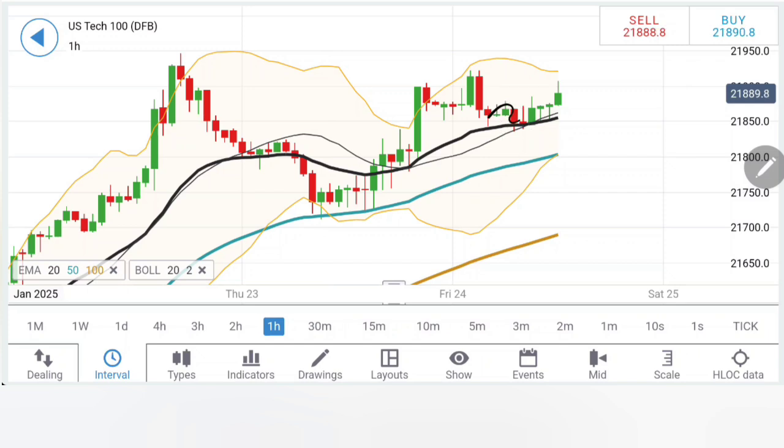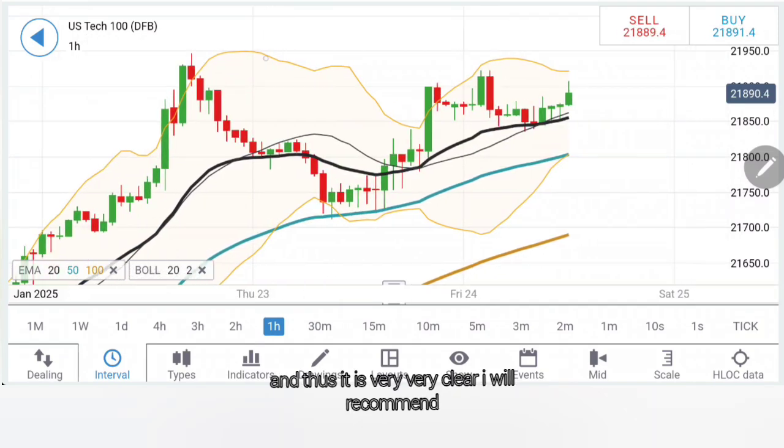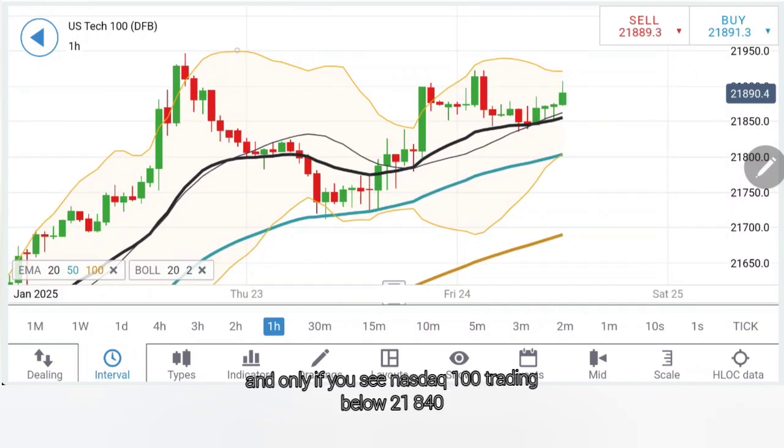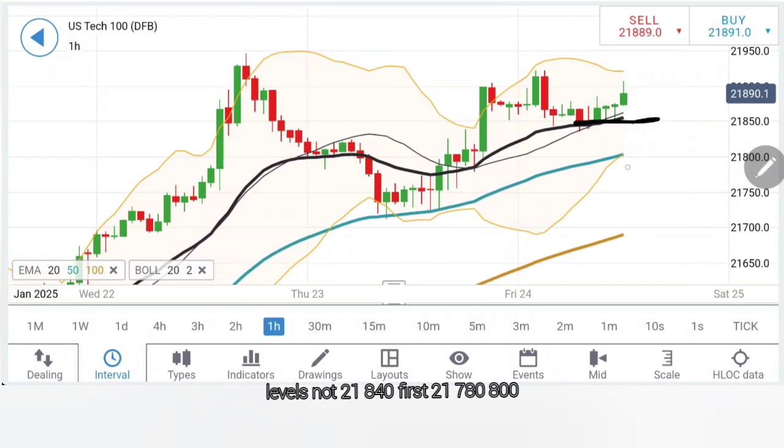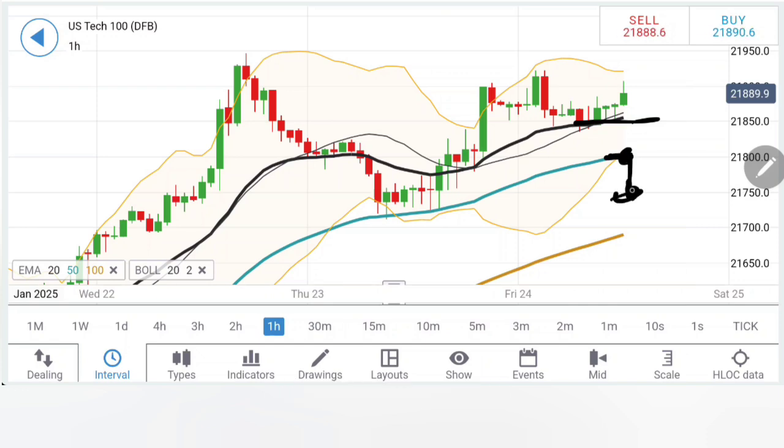Now look at the hourly chart. You can find a support at 21,850-840 level, which needs to be broken in order to confirm bearishness here. And thus, it is very, very clear. I will recommend a selling entry only and only if you see Nasdaq 100 trading below 21,840 levels. Now, 21,840 first, 21,780-800 second, and then 21,740-760 the third.